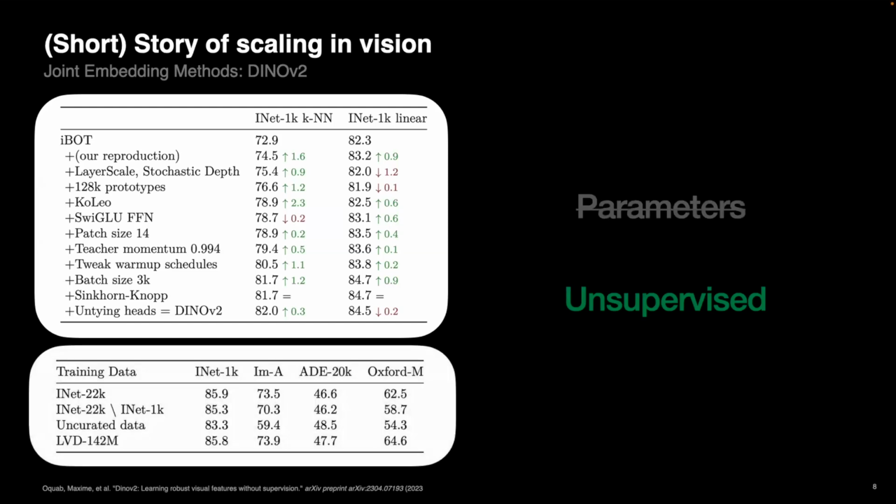On the other side, if you look at data, joint embedding methods rely on invariances to different transformations, including cropping, which is the most important one. And if you look at the results, from uncurated data to their own in-house curated data, you see a big drop in performance. So again, they're very sensitive to the type of data they can be trained on, and therefore you cannot just take images from the web with gentle filtering and train on them. So again, scaling in terms of data is very challenging.